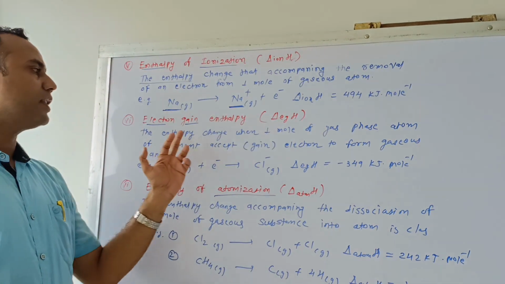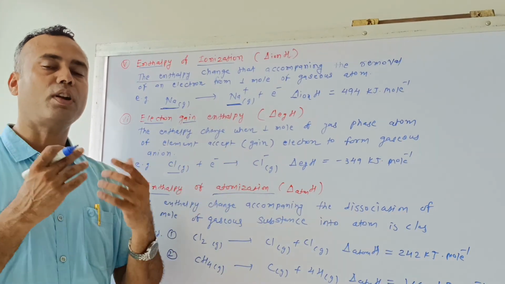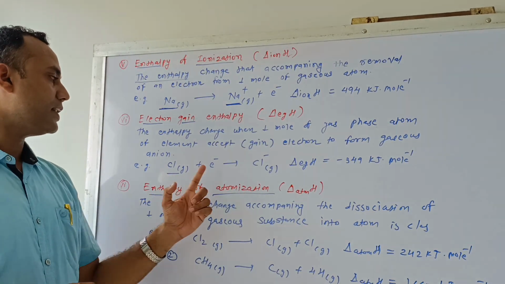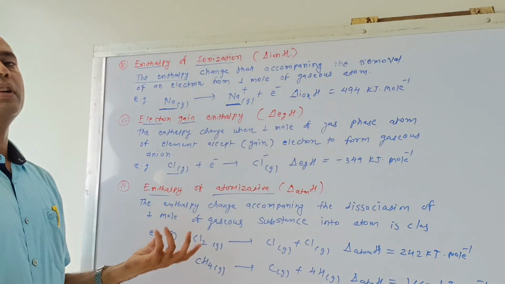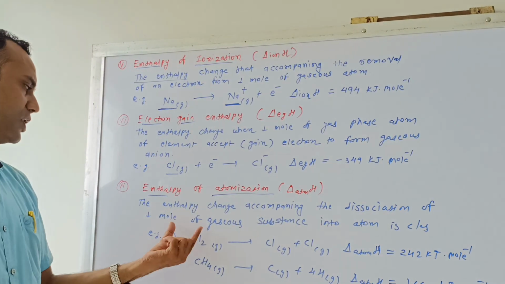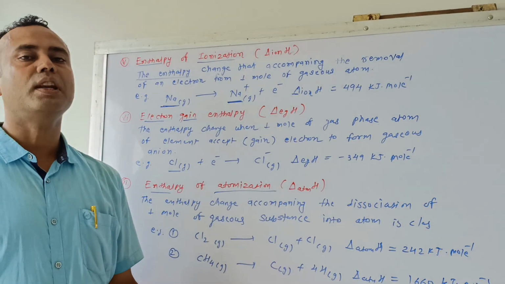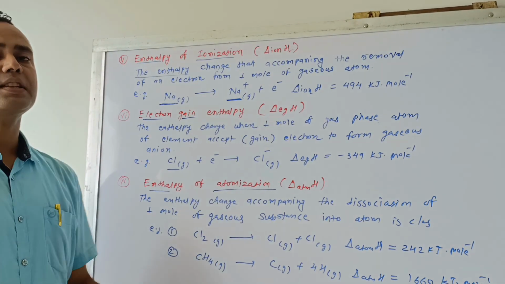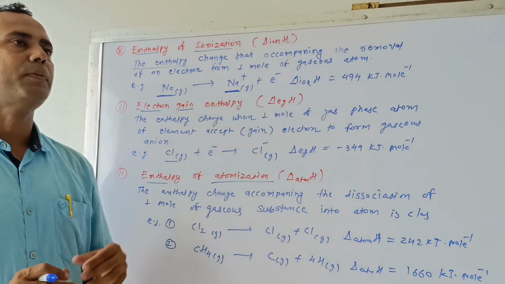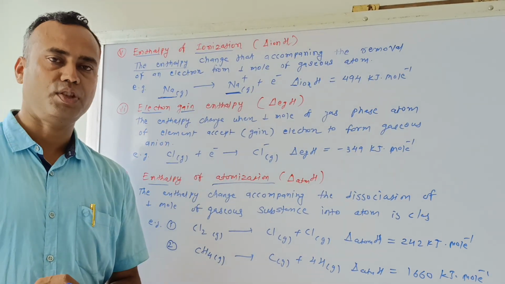Electron gain enthalpy: the enthalpy change when 1 mole of gaseous phase atom of an element accepts or gains an electron and is converted into an anion. Cl gaseous, single electron, Cl negative. Or enthalpy of atomization means the enthalpy change accompanying the dissociation of 1 mole of gaseous substance into atoms. Cl2 gaseous converted to Cl gaseous, Cl gaseous. CH4 gaseous converted to 1 carbon plus 4 hydrogen. So that's all about the enthalpy of ionization, electron gain enthalpy, and enthalpy of atomization.